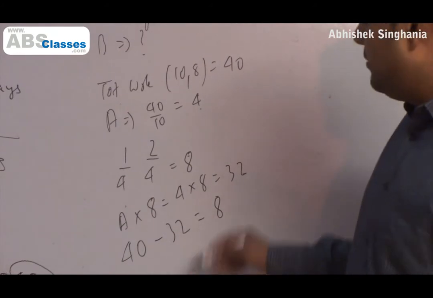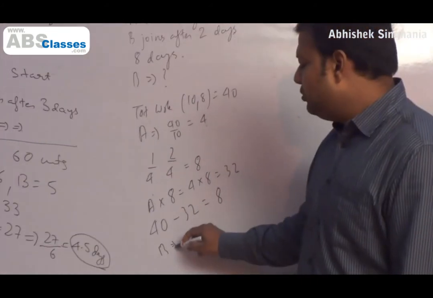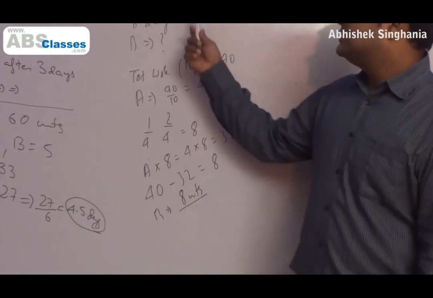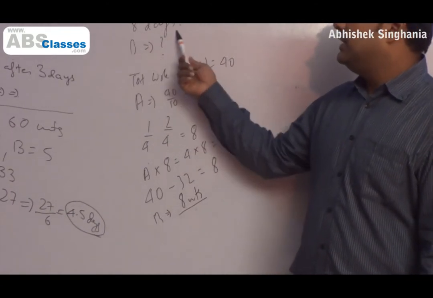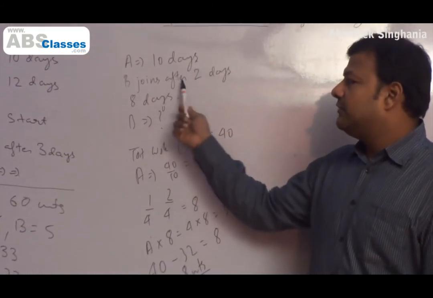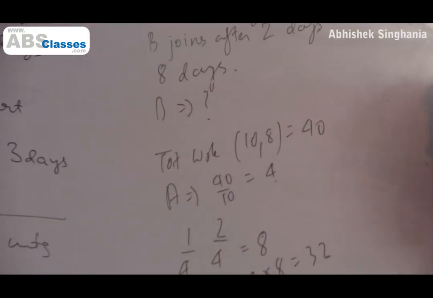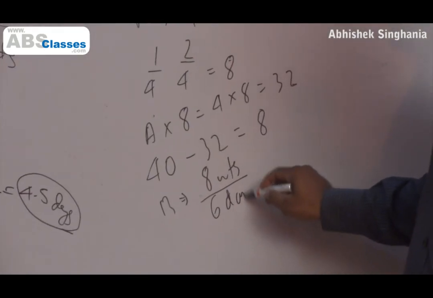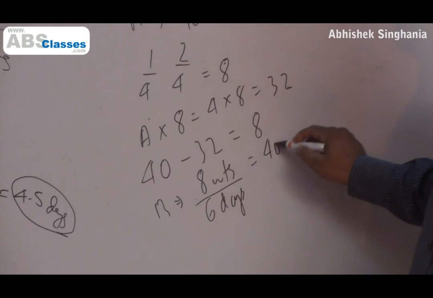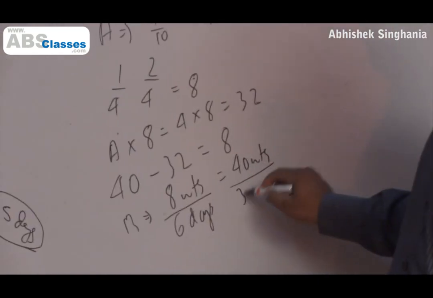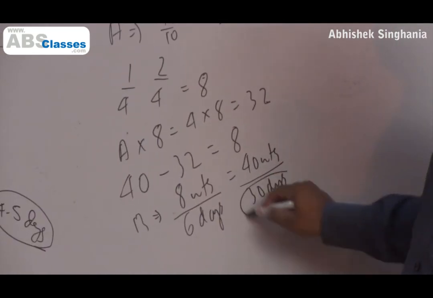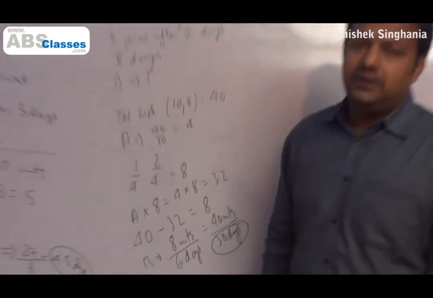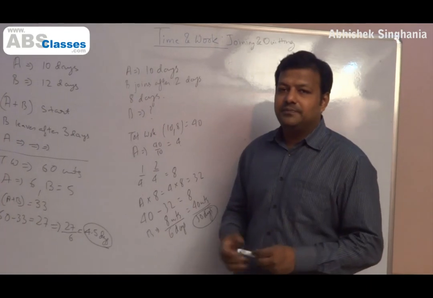Now B does 8 units in how many days? B worked for 6 days because the work was completed in 8 days, but he joined after 2 days. So B completes 8 units in 6 days. So in how many days will he complete 40 units? 30 days. So how much time will B take to complete the work? 30 days. Alright? Okay. Thank you.